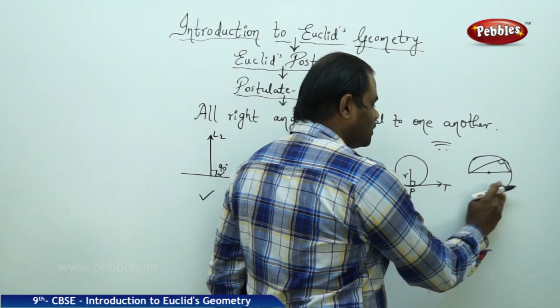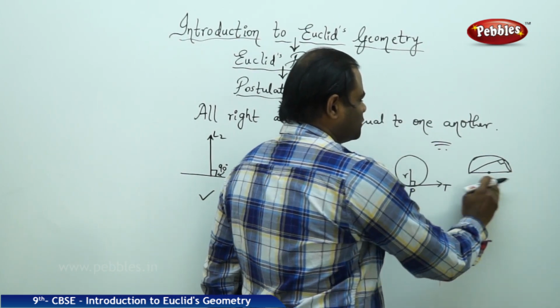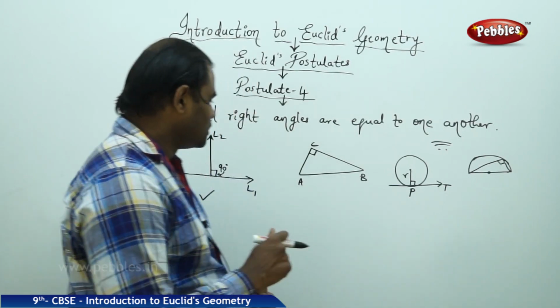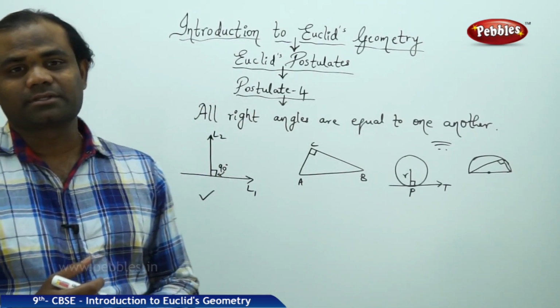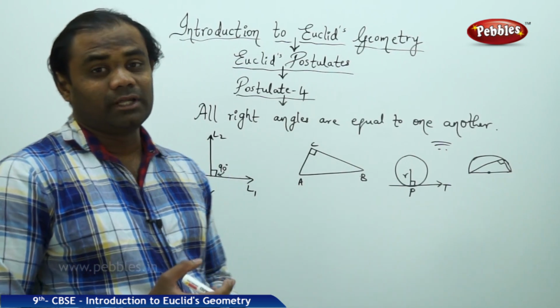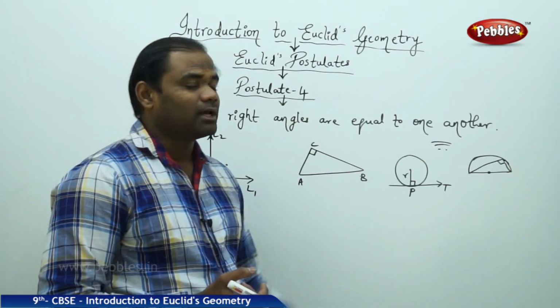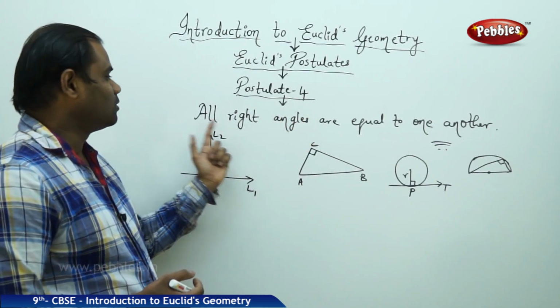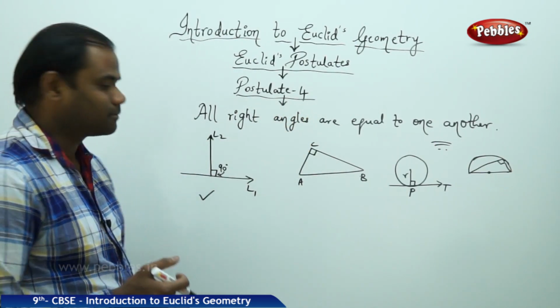So this is how I justify the property. In a semicircle, the angle is 90 degrees. So in each case we have 90 degrees, which is different in different situations. But according to Euclid's postulate number 4, Euclid says all right angles are equal to one another.